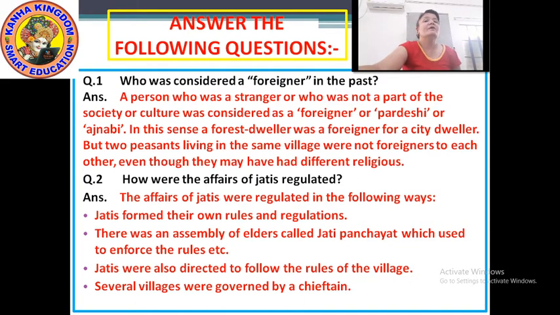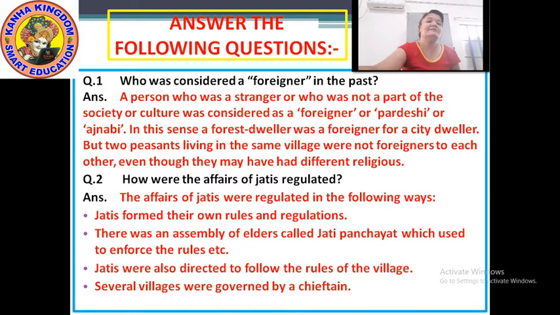I repeat the second question and the answer. How were the affairs of jatis regulated? Answer: the affairs of jatis were regulated in the following ways. First, jatis formed their own rules and regulations.